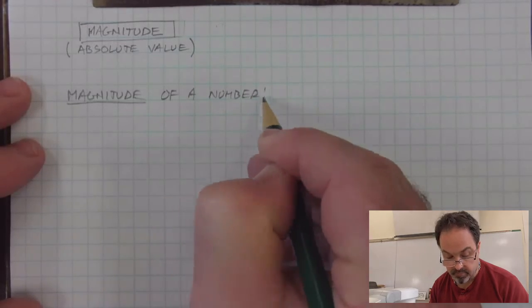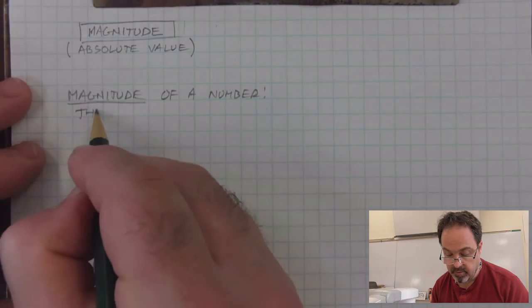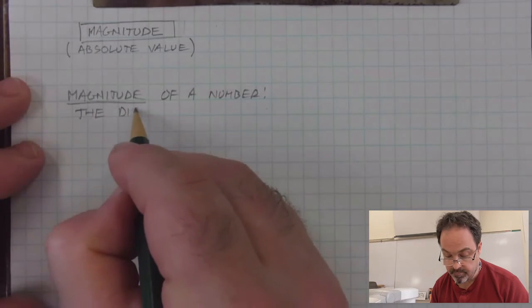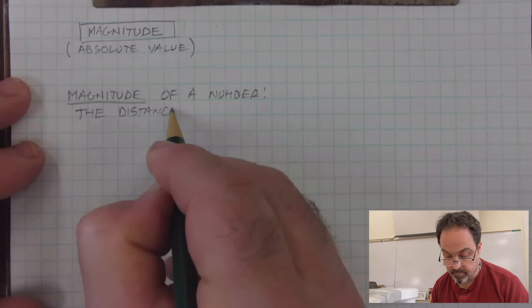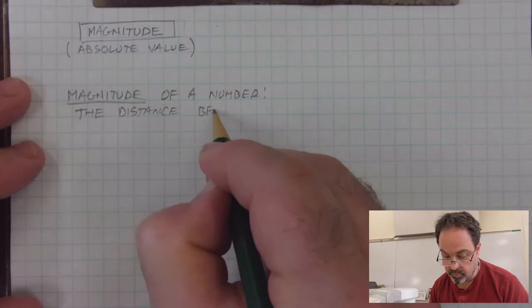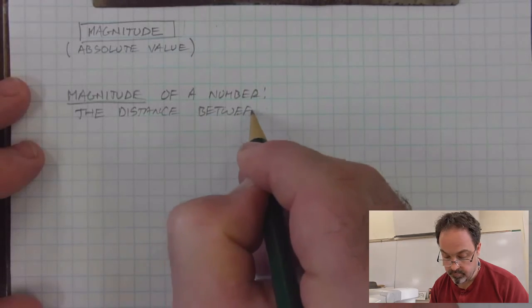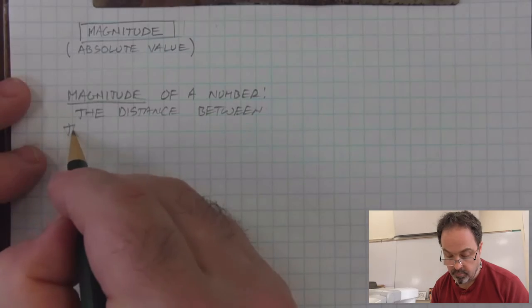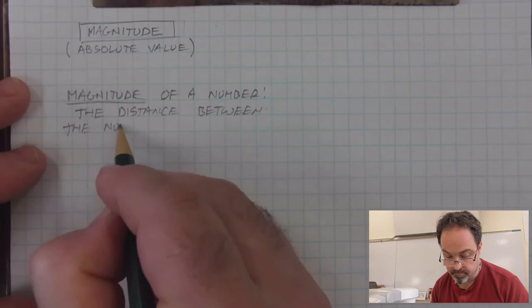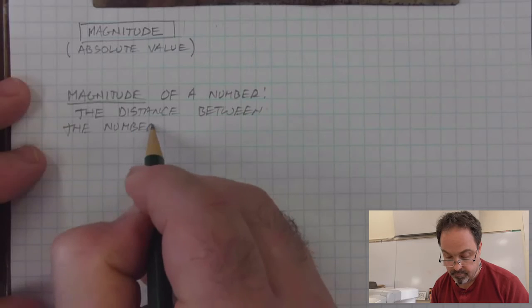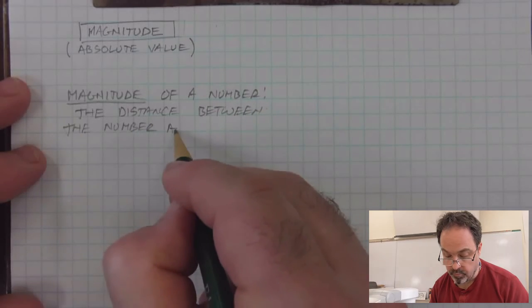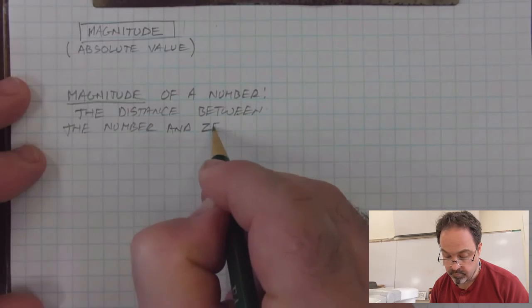And what we mean by the magnitude of a number in mathematics is we find it as the distance between the number and the origin, or zero.